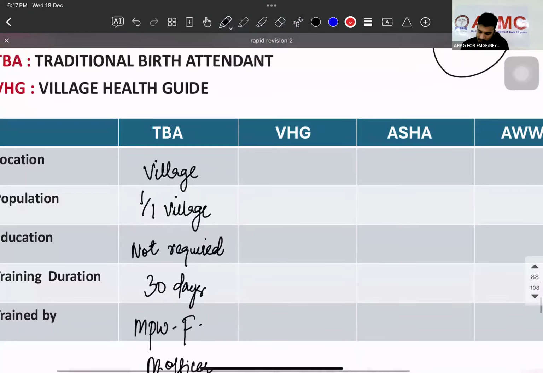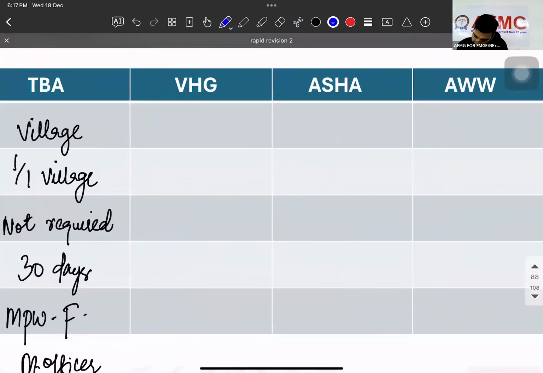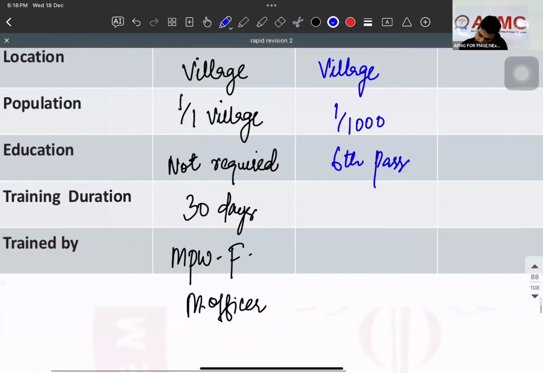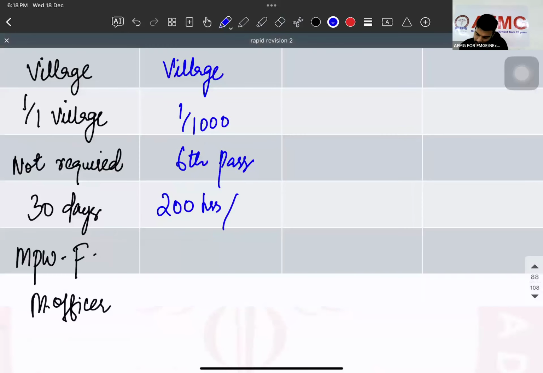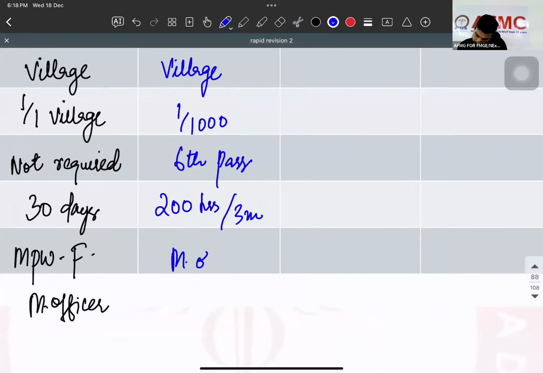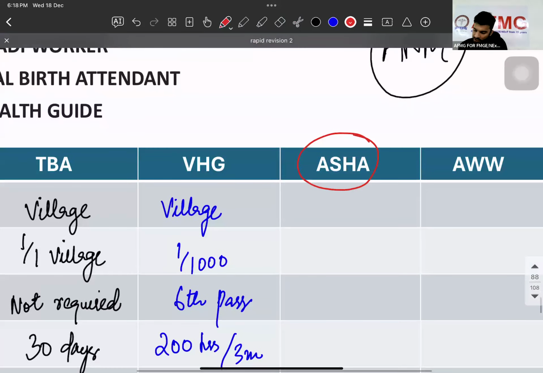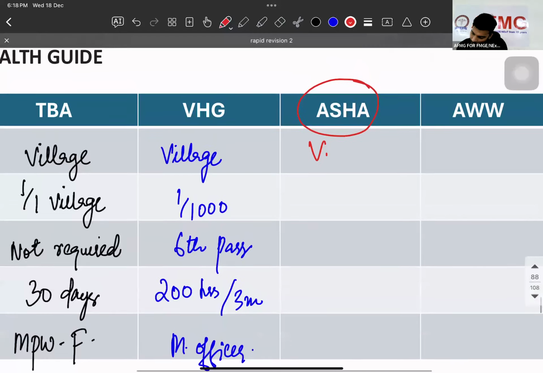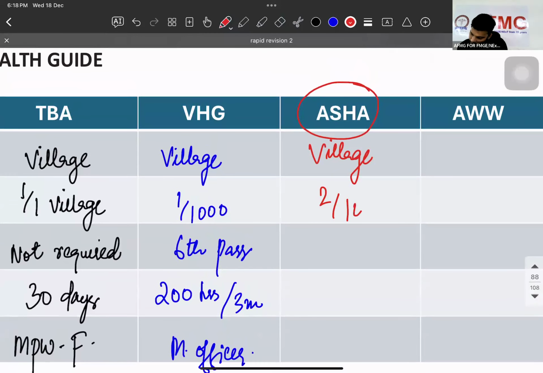Okay, next, village health guide. She'll work at the level of village. Population is 1 per 1,000. Education, 6th pass. And then training duration, 200 hours or 3 months. And she's trained by medical officer. Important one is going to be Asha, at the level of 1 per 1,000.